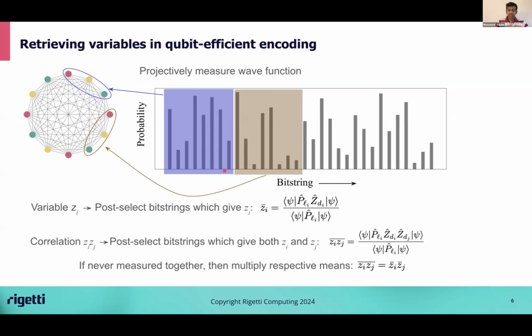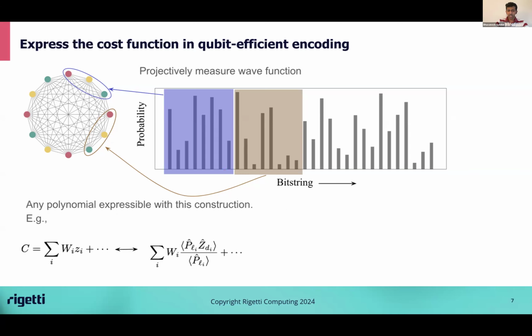This construction can be extended to estimate any polynomial in the z variables, and that's useful because cost functions for optimization problems are typically polynomials in the z variables. So we can express any cost function in terms of this qubit-efficient wave function.